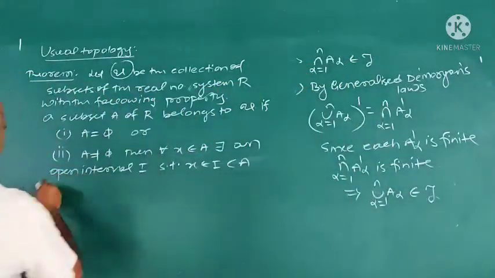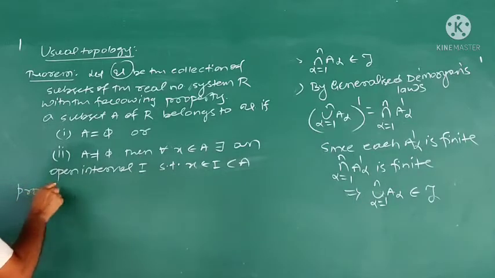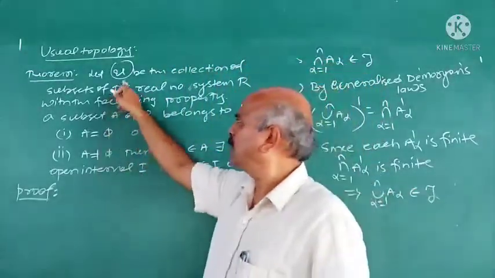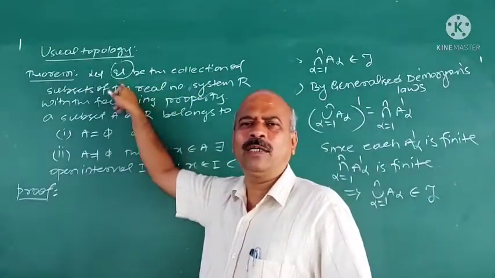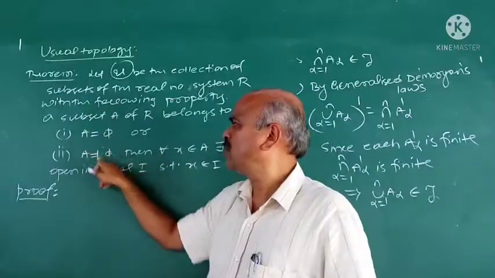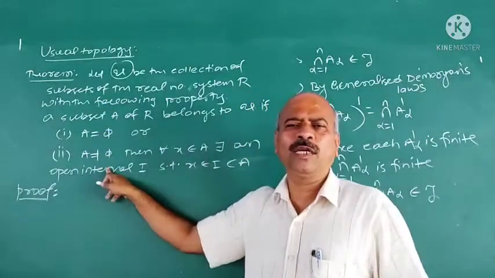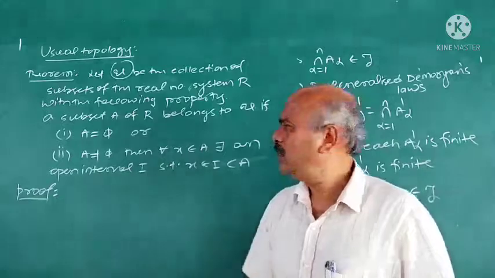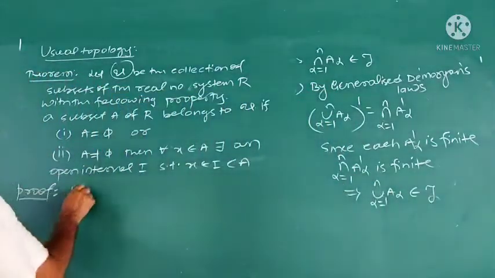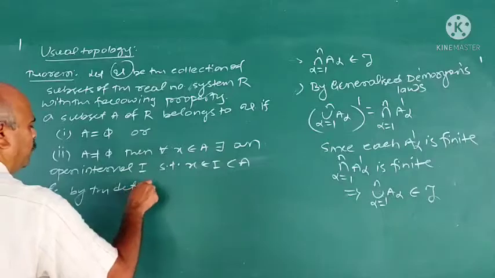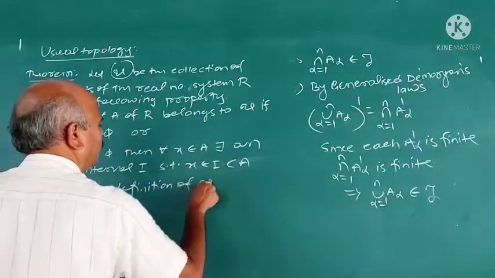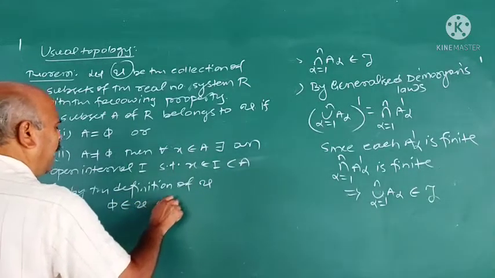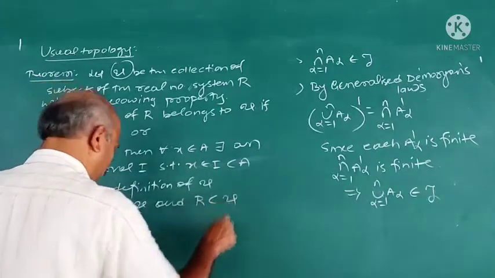Now we prove this one. Suppose this condition is satisfied, that is, a collection of subsets of R is denoted by U, and the members of U satisfy these two conditions. Then we have to prove that it satisfies all the axioms of topology. First, by the definition of U, phi belongs to U and R belongs to U.